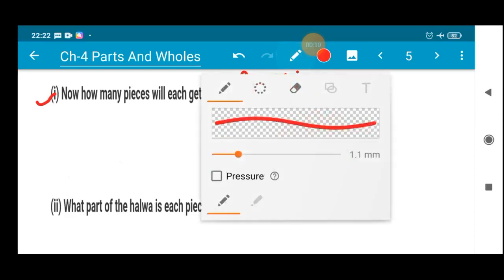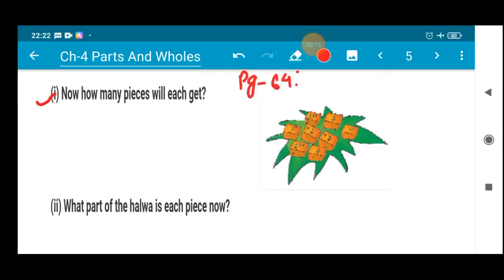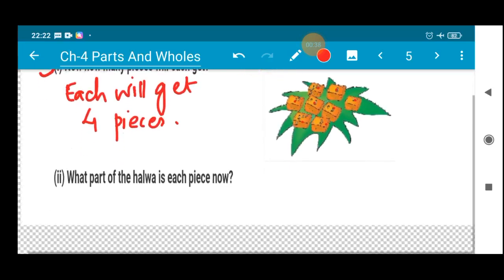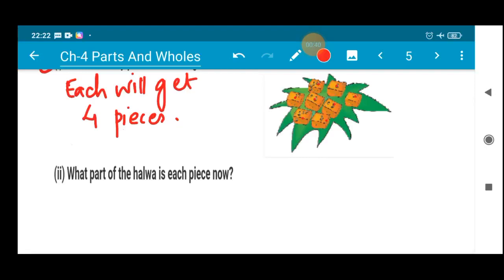As you can see in the figure clearly, it has been divided into a total of 8 pieces, right? Among these 8 pieces, of course 4 are going to Amu and 4 to be given to Anu, right? So each will get, you'll write, each will get 4 pieces, or 4 pieces each are going to get, isn't it? So the questions are very easy. The question is, you can predict it. What part of the halwa is each piece now?